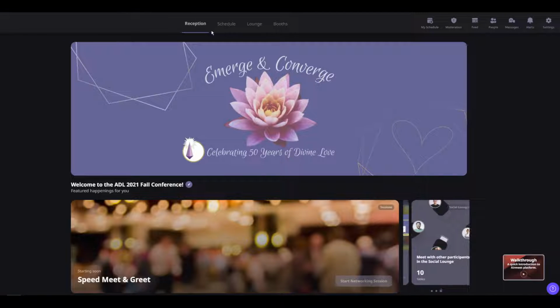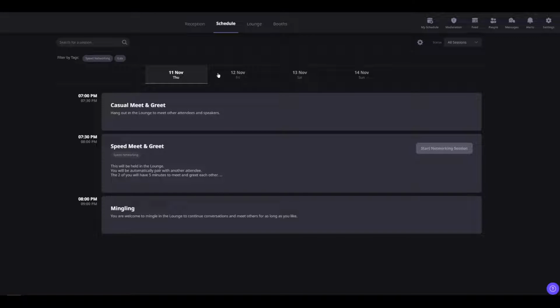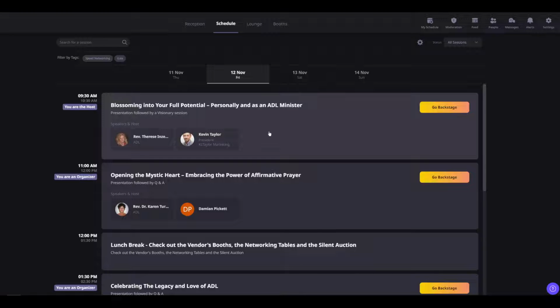Then across the top, here we are in the reception area. The schedule is next, and you'll see you have a submenu here with the different dates of the event. This first day, Thursday, is just a meet and greet. All of this will be happening in the lounge, which we'll cover in just a second. The first part is a casual meet and greet. Then we'll do a speed networking meet and greet, which will be kind of fun, and then open mingling after that. Friday and Saturday we have a full schedule, and then on Sunday we just have our Sunday service.